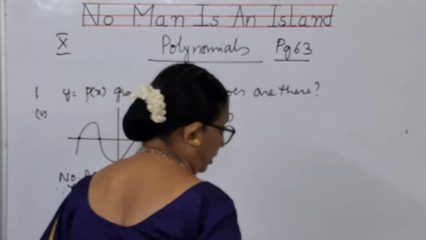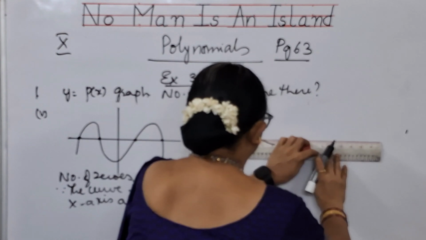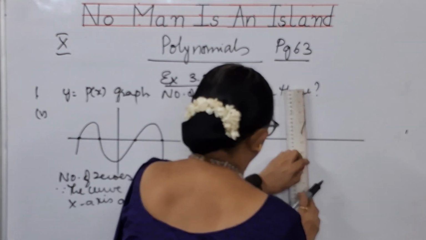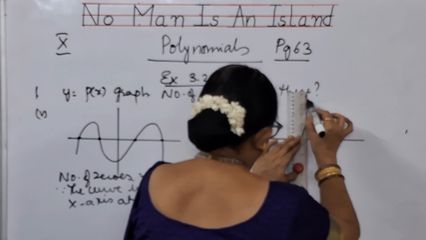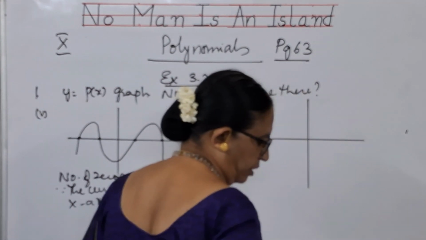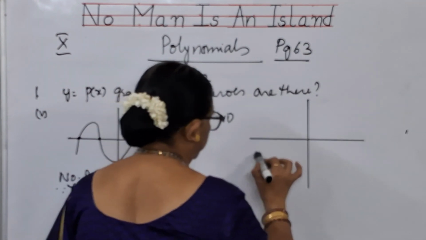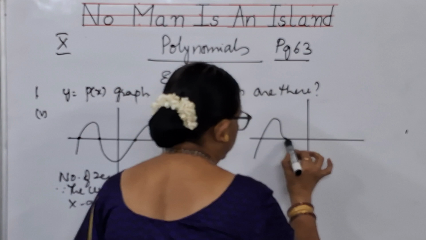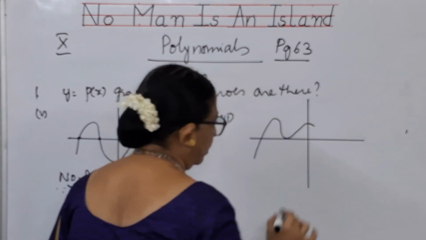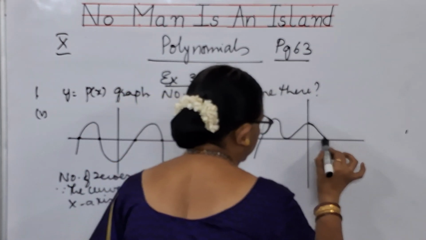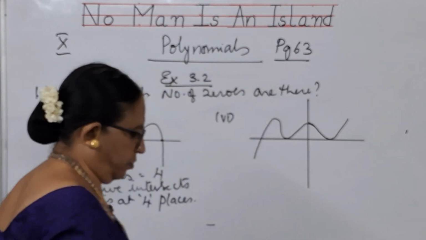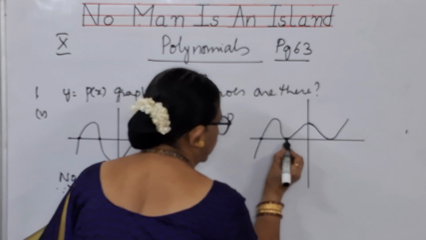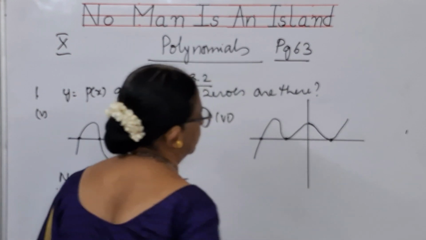Now let us see the last one, the sixth problem. Here the figure is something like this. It is going into it, and from here it is going like this, and again it is intersecting here, and it is going in this way. So here, see, it is intersecting here, here, and here.